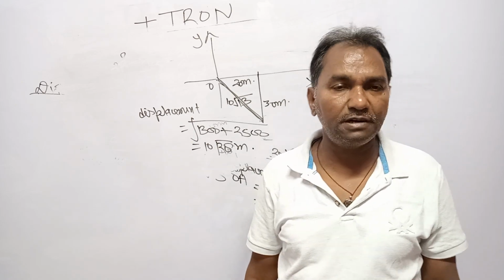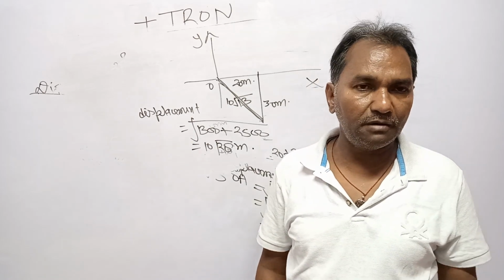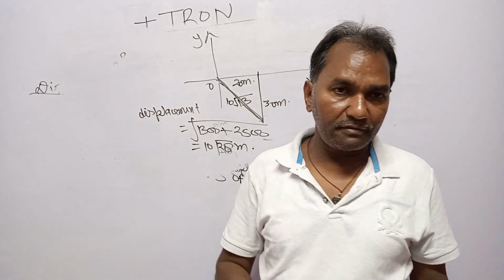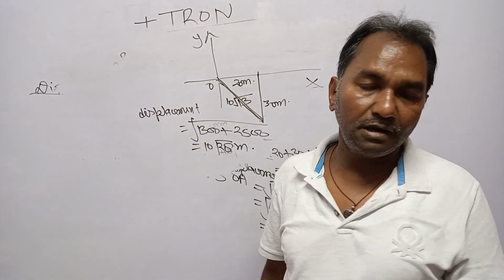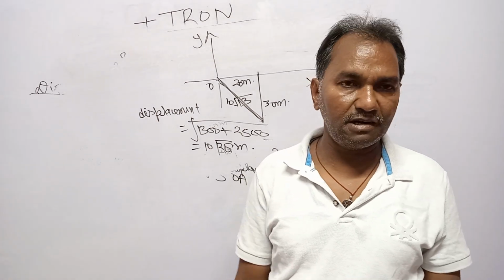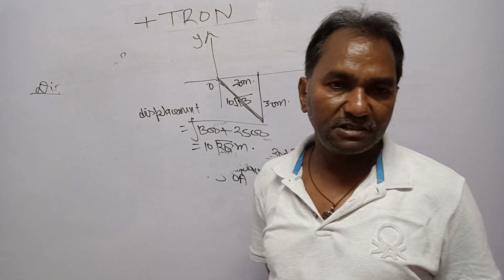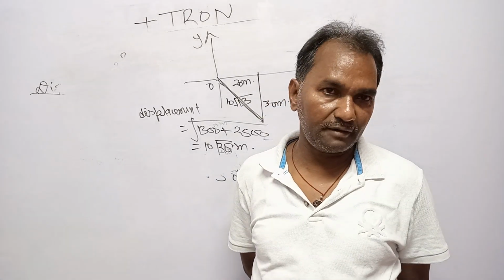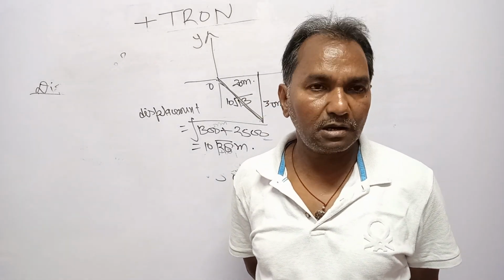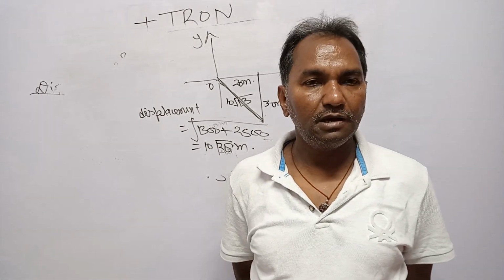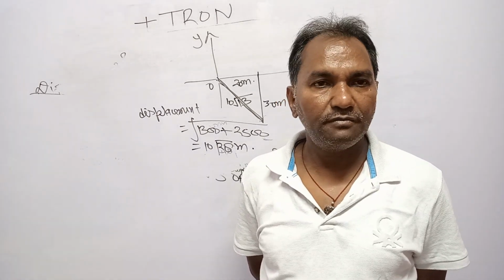In my next video, it will be velocity and speed, average velocity, average speed, graphs and acceleration, and how you can find out the distance and displacement using the velocity time graph, or how to plot the graph between velocity and time according to the equations.